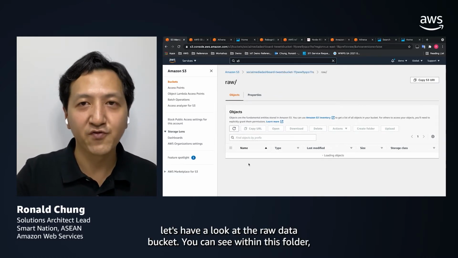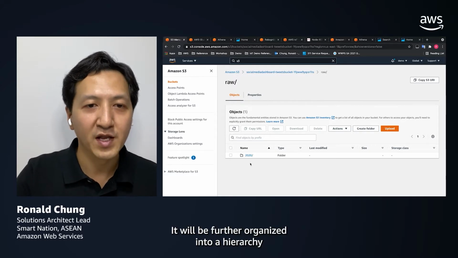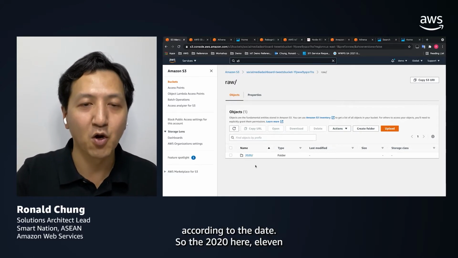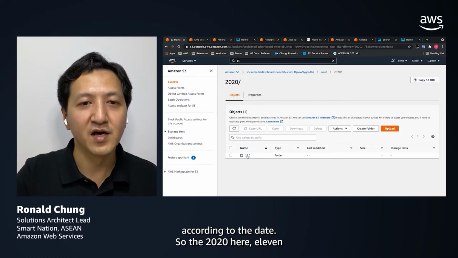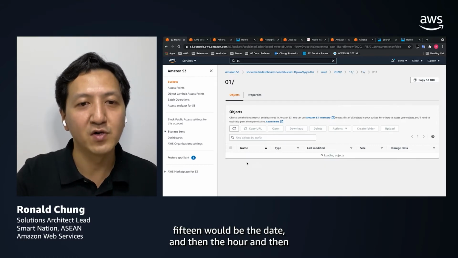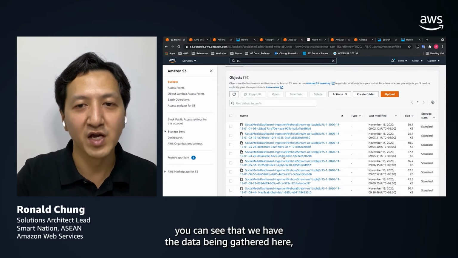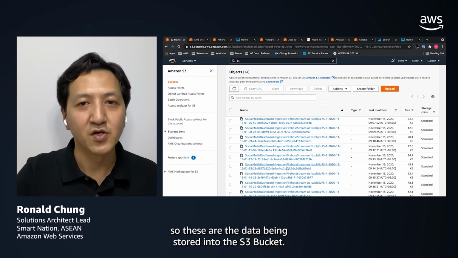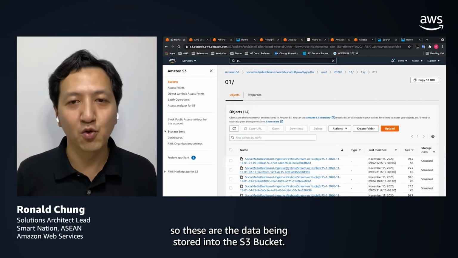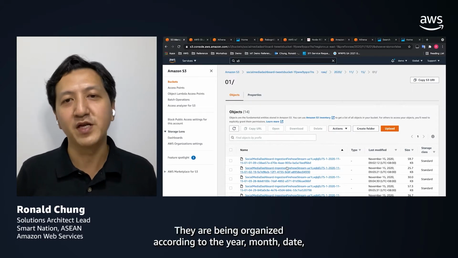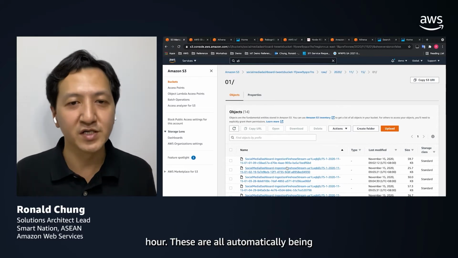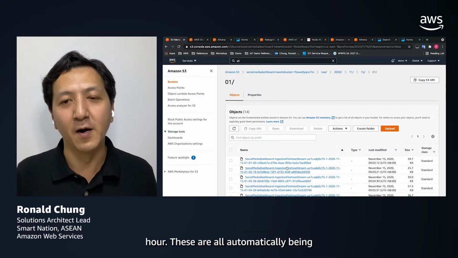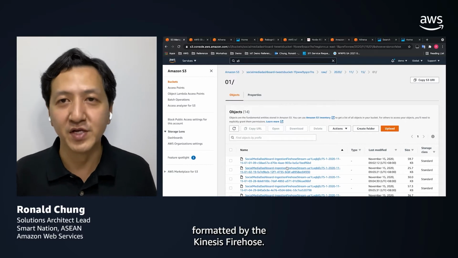You can see within this folder, it is further organized into a hierarchy according to the date. So 2020, 11, 15 is the date, and then the hour, and then you can see that we have the data being gathered here. These are the data being stored into the S3 bucket. They are organized according to the year, month, date, and hour. These are all automatically formatted by the Kinesis Firehose.